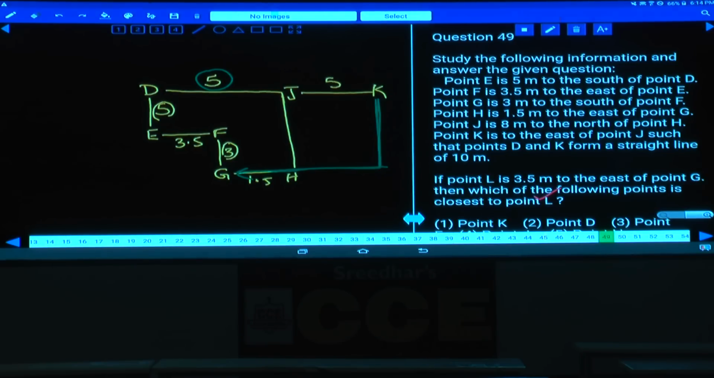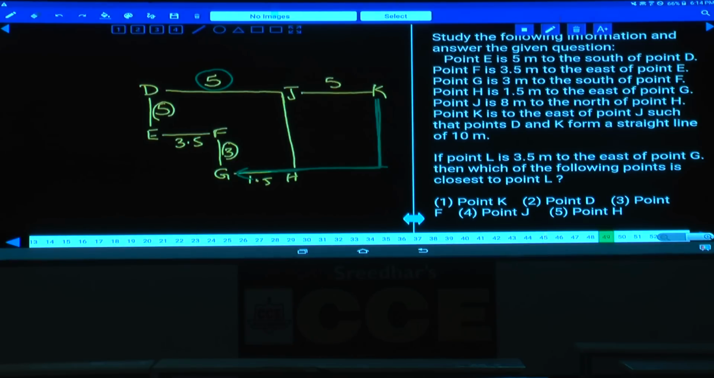Then question number 49. Now in this question number 49, if point L is 3.5 meters to the east of G. L is 3.5 meters to the east of G means G is here. L will be somewhere here. 3.5 means the distance between H and L must be how much? H and L must be 2 meters. But because G and H is 1.5, H and L is 2, total between G and L will be 3.5